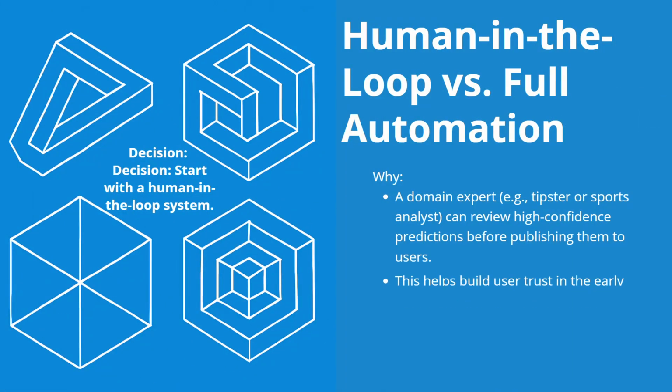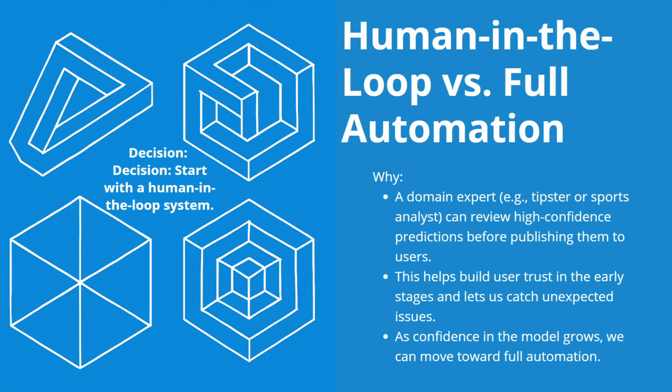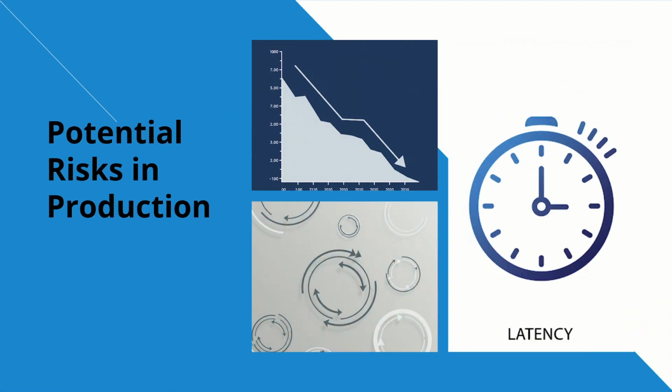Lastly, we'll use a human-in-the-loop approach to start. A sports analyst or domain expert will review model outputs before they're shared with users. This helps maintain quality and build trust early on. If the model performs well over time, we can gradually transition to a fully automated system. Now let's examine the potential risks our soccer match prediction model might face once deployed in production. Being aware of these issues helps us build monitoring systems and mitigation strategies from the start, ensuring our model remains effective over time.